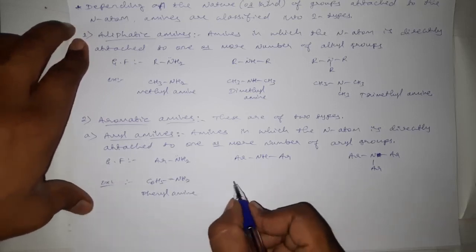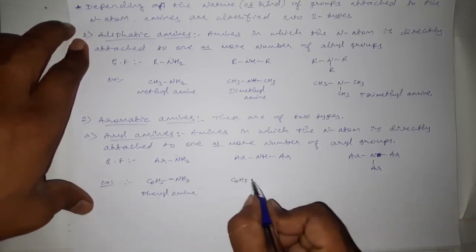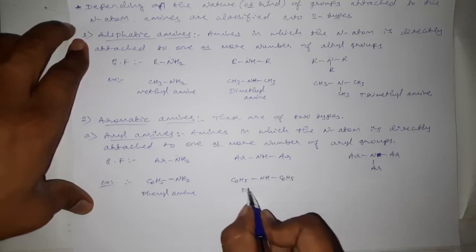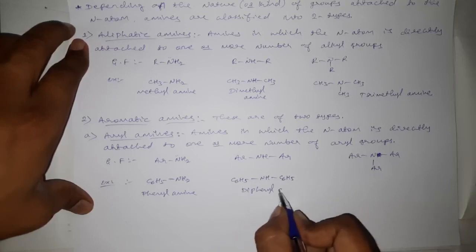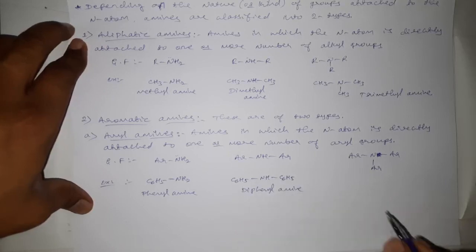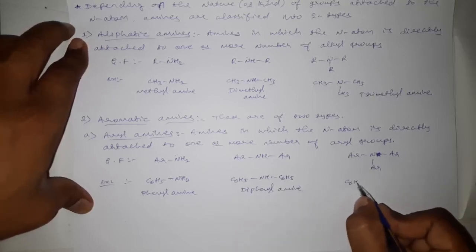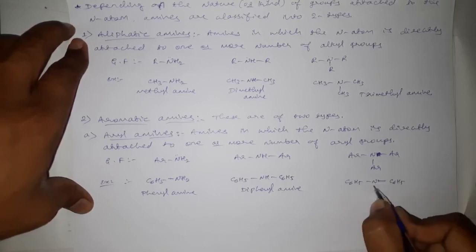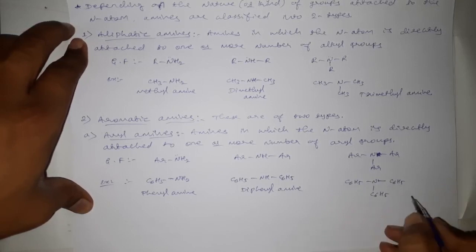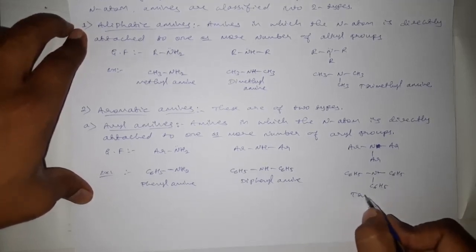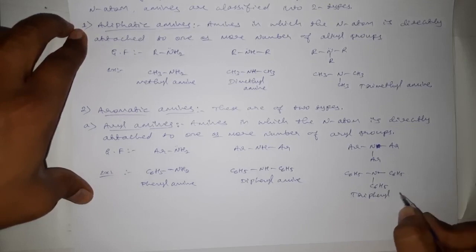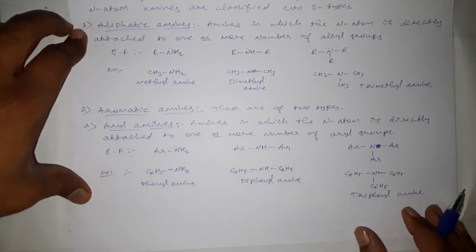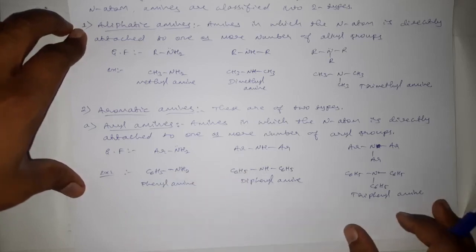This is C6H5NHC6H5, diphenylamine. C6H5N(C6H5)C6H5 is triphenylamine. These three are the examples for aryl amines.